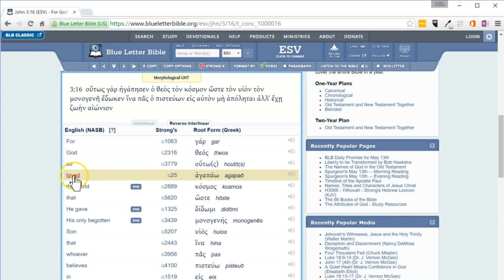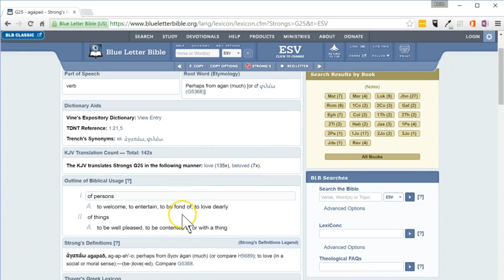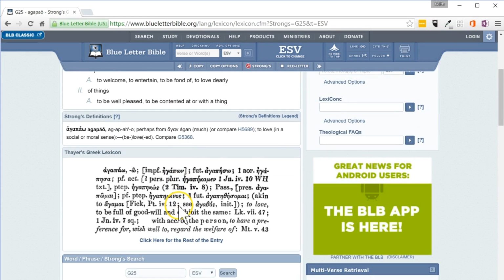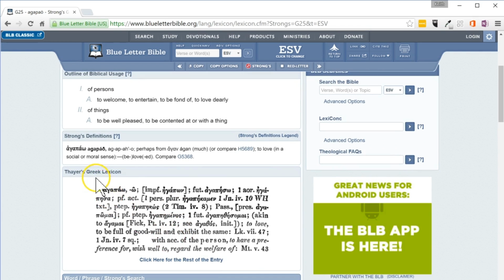So we go to that same word there, and again, here's your number. So you click that, and that will take you into the word study page for that word, which again has some kind of basic stuff up at the top, and then it gets a little bit more detailed. It doesn't get quite as in-depth as BibleHub does, but it does give you a little bit more, and you can go into that Thayer's. I guess if you click this you can take another level deep,